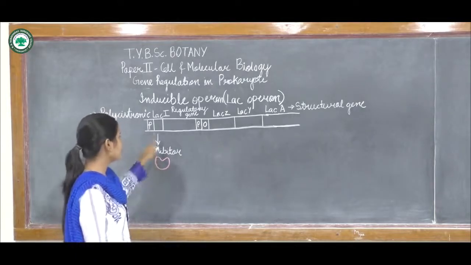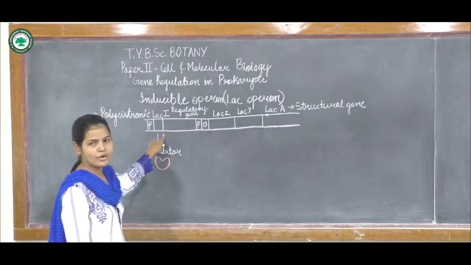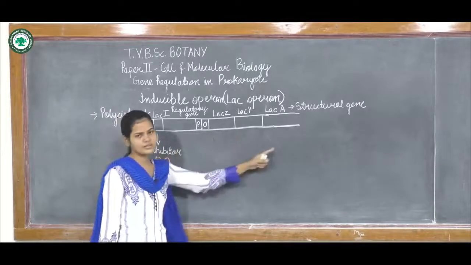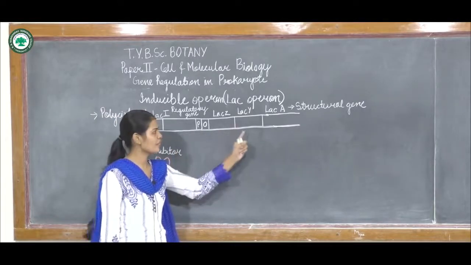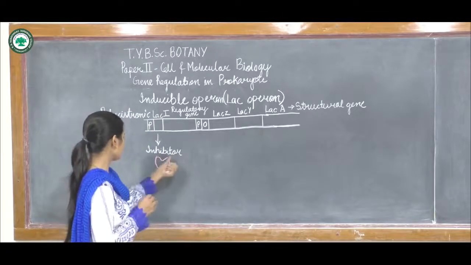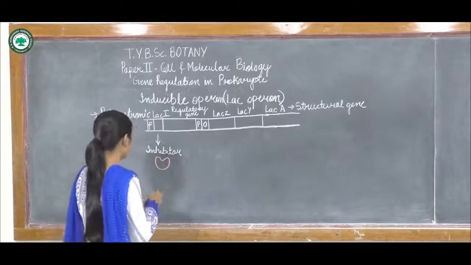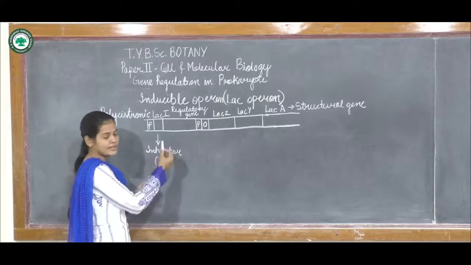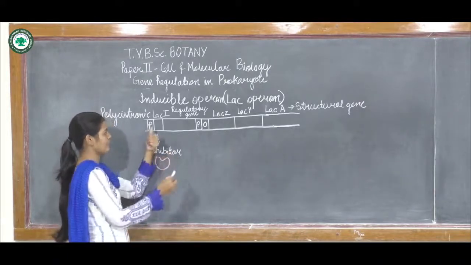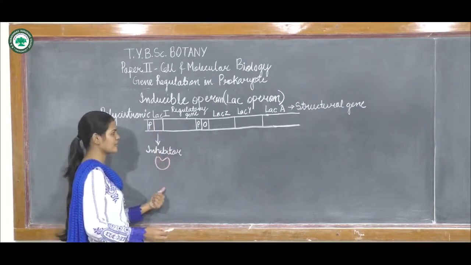Inhibitor means in the presence of this inhibitor there will be no synthesis of the structural genes, or the transcription of the structural genes is not going to take place. This regulatory gene is continuously synthesizing the inhibitor.